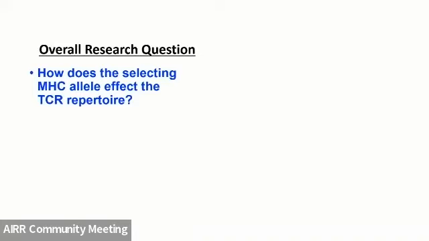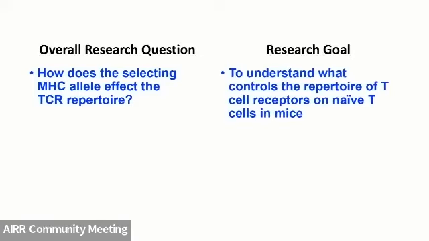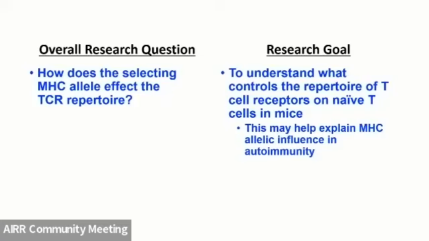And our overall research question here is to understand how does the selecting MHC allele affect the TCR repertoire? And to approach this goal, we want to understand what controls the repertoire of T cells on naive T cells in mice. And we think that this might help explain MHC allelic influence in autoimmunity.